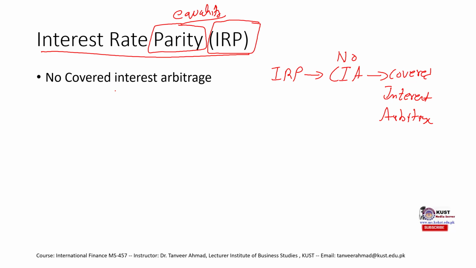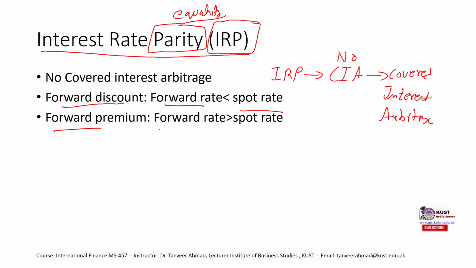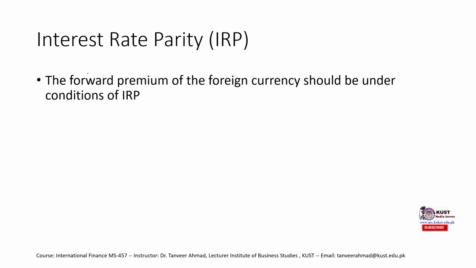Okay, so interest rate parity is a situation when there is no covered interest arbitrage, and we know that forward discount is when the forward rate is less than the spot rate and forward premium is when the forward rate is greater than the spot rate. Now, why do we need to explain this forward discount and premium? Because investors exploiting covered interest arbitrage would change the forward rate. Let's move towards an example and then we would understand.